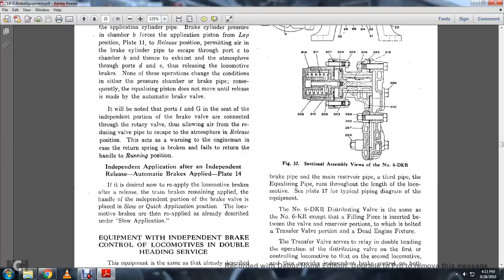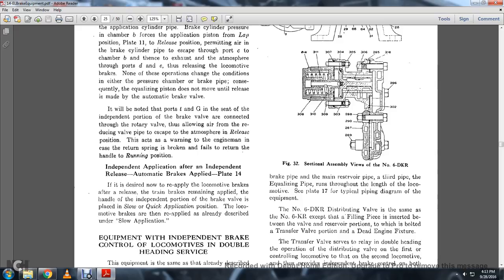It will be noted that ports T and G of the independent portion seat of the brake valve are connected through the rotary valve, allowing the air in the reducing valve pipe to escape in the atmospheric release position. This acts as a warning to the engineman in case the return spring is broken and fails to return the handle to the running position.